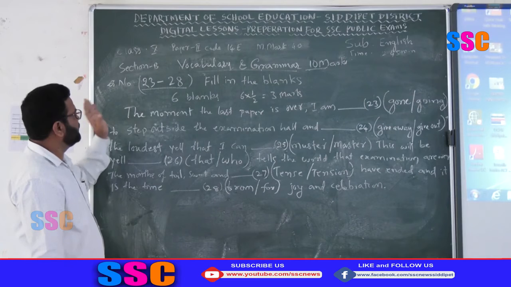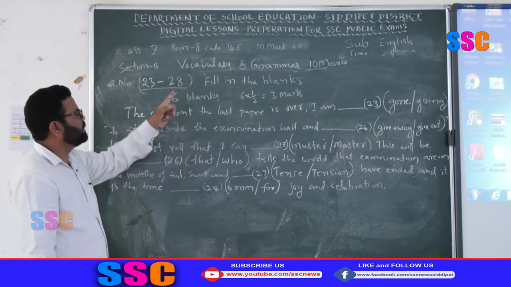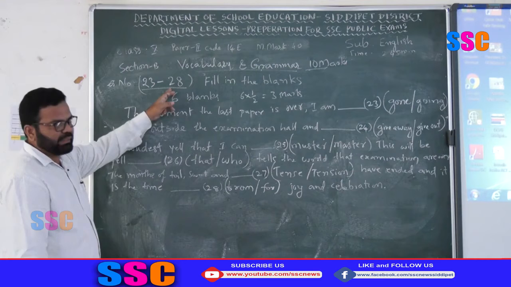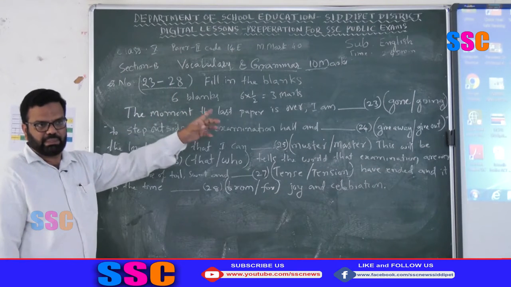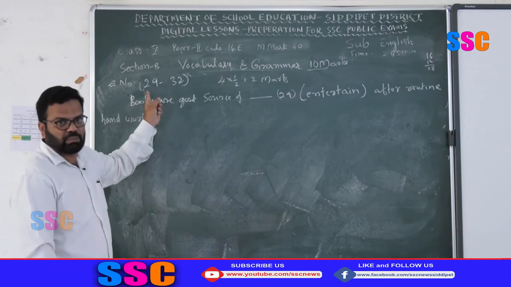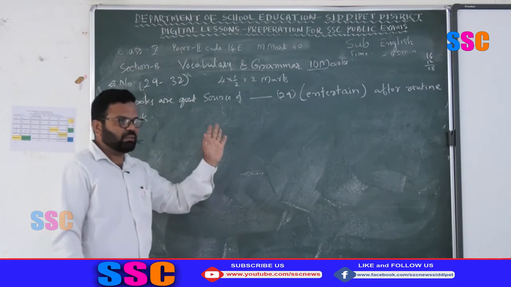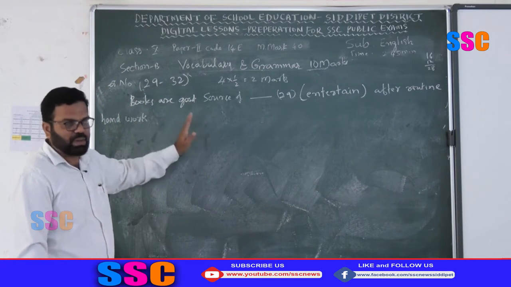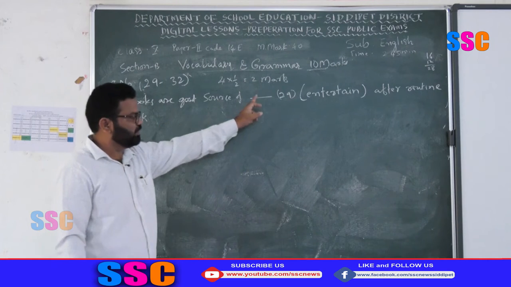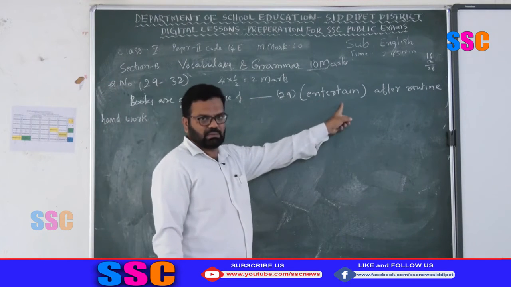Then one more, the last bit in this vocabulary and grammar, that is questions 29 to 32. Come to the next question. In this question the paragraph is given. In this paragraph you find four fill in the blanks, each with a single word.